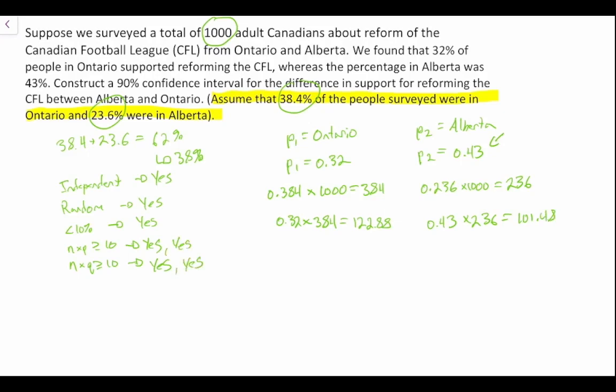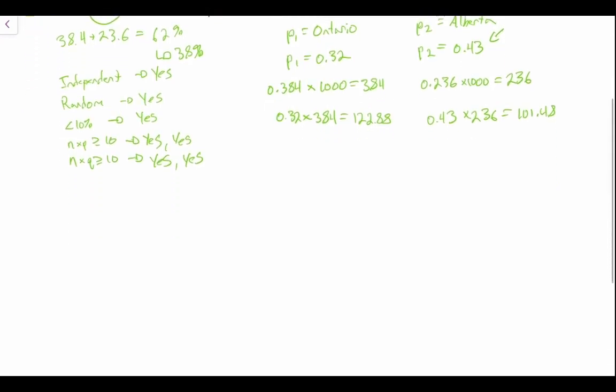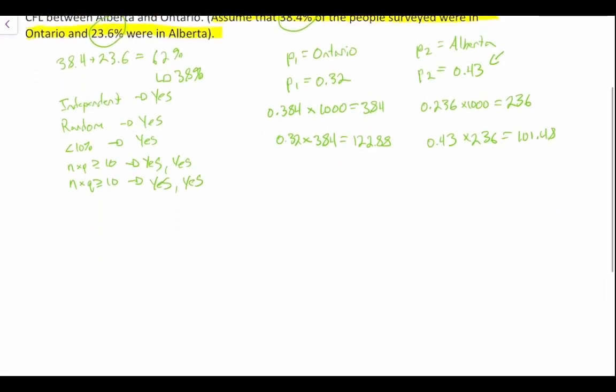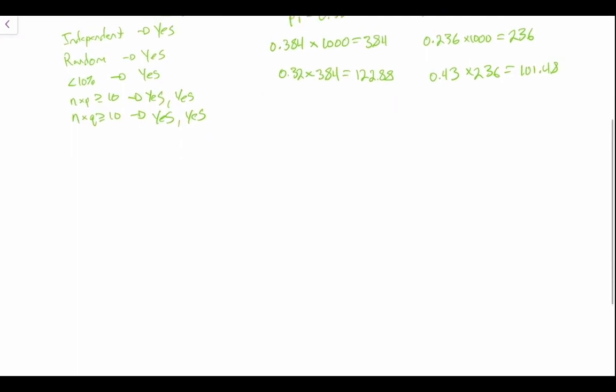So our assumptions and conditions for a normal distribution have been met, so we can go ahead and work towards solving this problem. When we're comparing two proportions, and that's what we're doing here, we already said that P1 was equal to 0.32, and this was for Ontario, and P2 was equal to 0.43, and this was for Alberta.